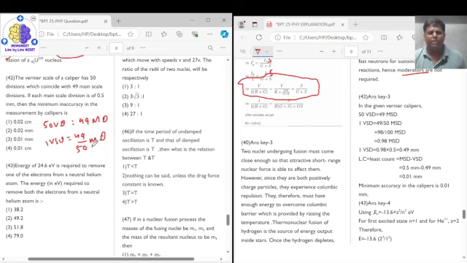So one main scale division is 0.5 millimeter. It means one Vernier scale division is equal to 49 upon 50 into 0.5, which becomes 0.49 millimeter.